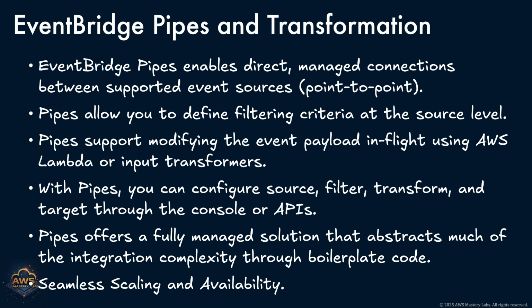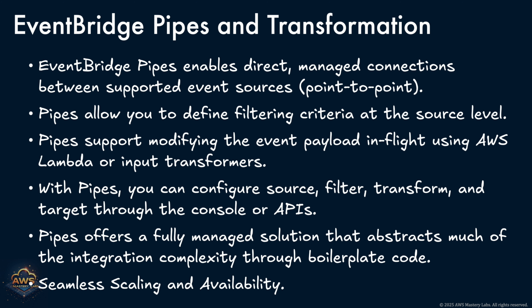Equally important is the ability to transform and enrich events in flight. Pipes support transformations using either a lightweight built-in input transformer or an AWS Lambda function. This lets you reshape the payload to match the target's required format, mask sensitive data, add contextual metadata, or flatten nested fields. The entire setup is designed to be low-code and developer-friendly. You can configure everything from the source to the transformation logic and target through the AWS Management Console, CloudFormation, or APIs, enabling rapid iteration and deployment of event flows.